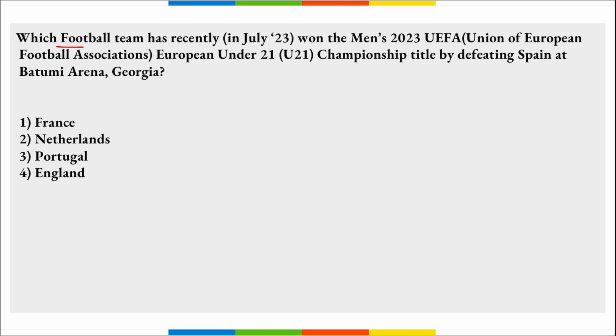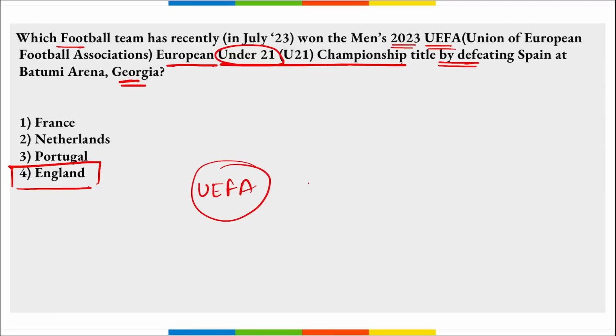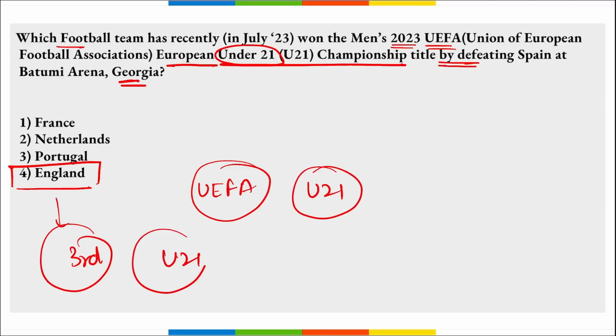Next, which football team has won the men's 2023 UEFA European Under-21 Championship title by defeating Spain at the Georgia event? Right? So it is England, right? England football team has won the 2023 UEFA Under-21 Championship that was held in Georgia, and they defeated Spain in the finals. Correct? And this marked England's third UEFA European Under-21 Championship. First they won it in 1982, second in 1984 and now in 2023.